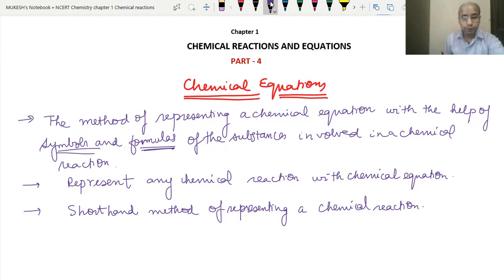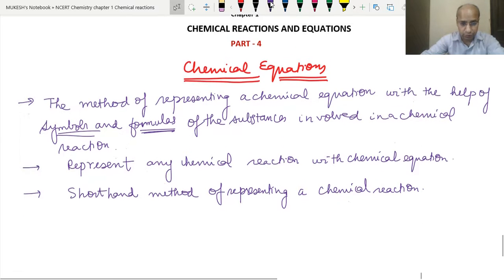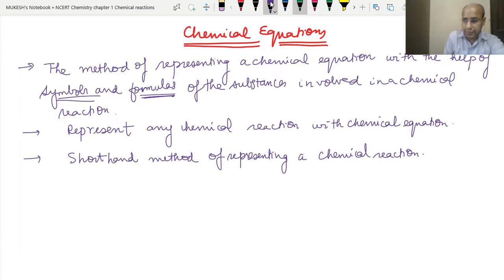Okay, now that we have done what a chemical equation is, we take some examples. We have already taken different examples in the previous parts also, like when we did the characteristics of chemical reactions and the examples of chemical reactions. So let's see how we represent an actual example.